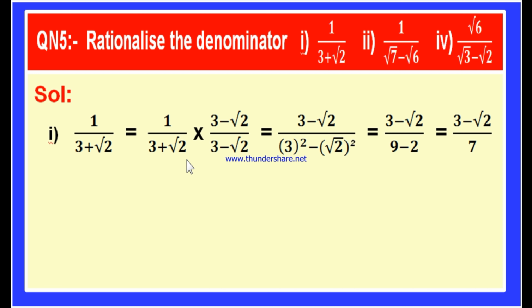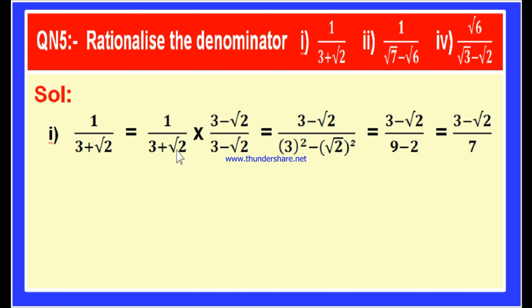How? Okay, let us see here. Since 3 plus root 2 is the denominator, this is in the form of a plus b. Now, in order to make it a rational number, this square root is to be eliminated. This square root is to be taken out. Now, in order to eliminate this root 2, we have to square this, isn't it?